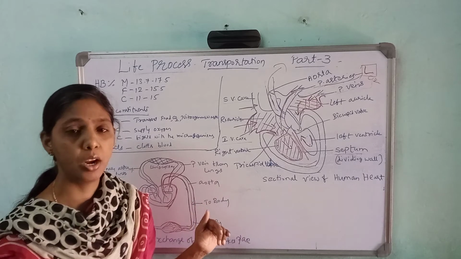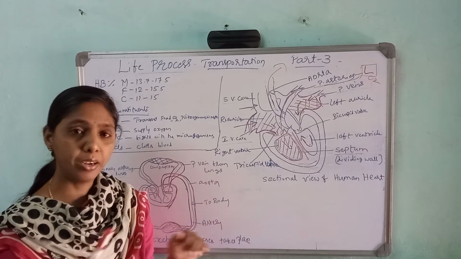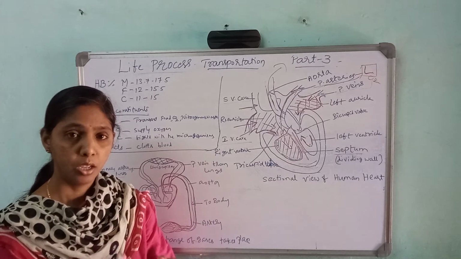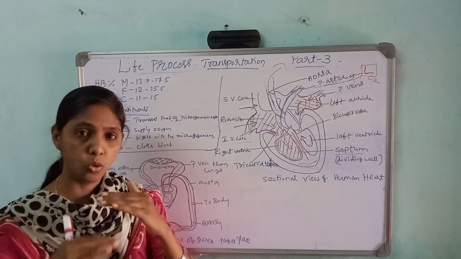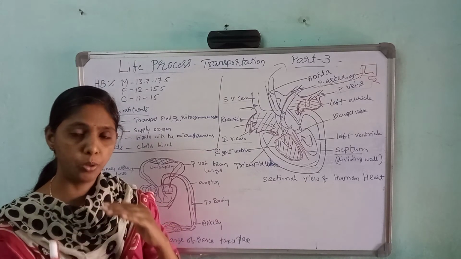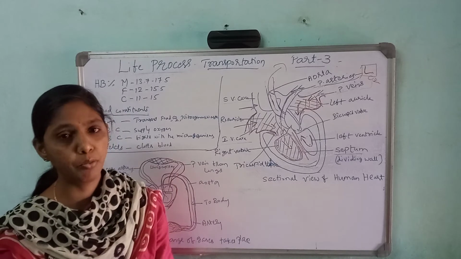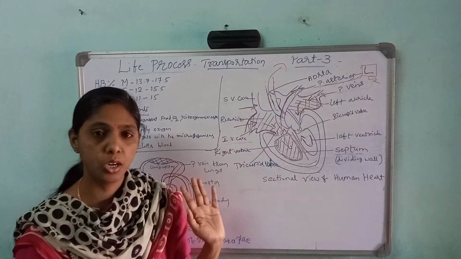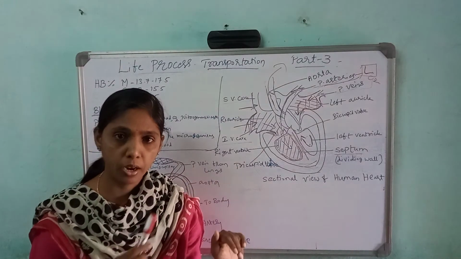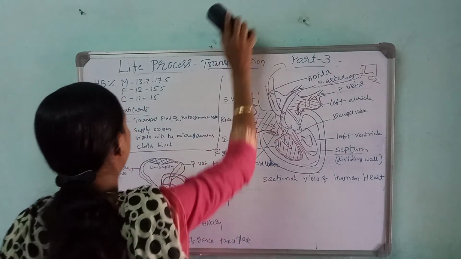I will write the flow chart also, to conclude this. With the help of the flow chart, you can see from where to where the impure blood and pure blood go. I will write a simple flow chart here so that it will be understood better by you. Okay, let me write the flow chart now.